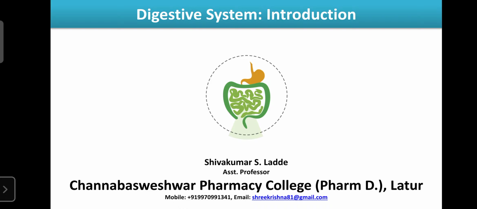Whatever food we take is in a complex form, but that food cannot enter into our blood or be absorbed by our body. So the complex form of the food is converted into a simpler form with the help of the digestive system, because the digestive system consists of various organs involved in mechanical digestion, and glands involved in chemical and enzymatic digestion.